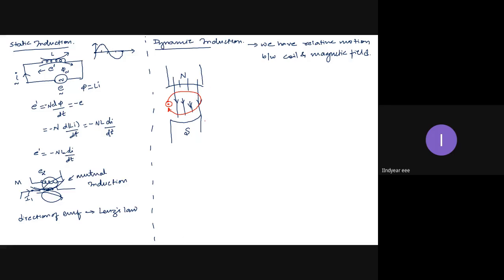The second setup is where I place the conductor stationary, and I make the magnetic field rotate and link this conductor.